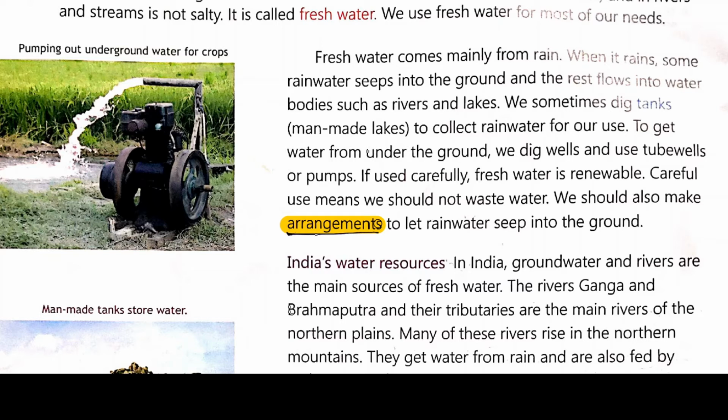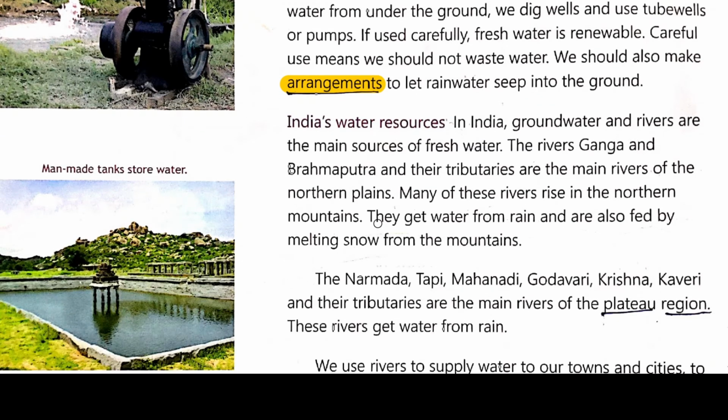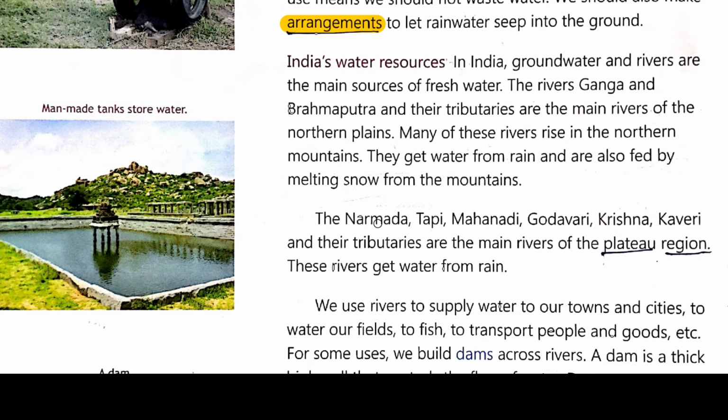So India's water resources. We will now study about India's water resources. In India, groundwater and rivers are the main source of fresh water. So in our country, groundwater and rivers are the main source of fresh water. They give us fresh water. The river Ganga and the Brahmaputra and their tributaries are the main rivers of the northern plains.